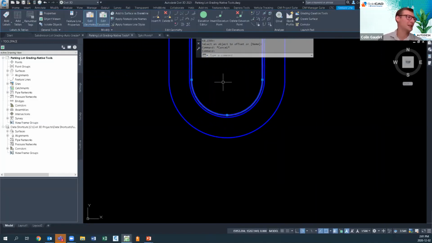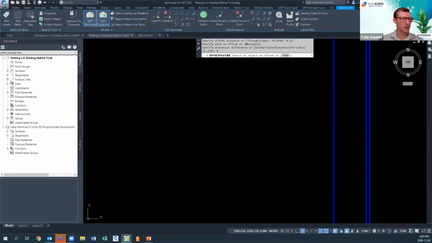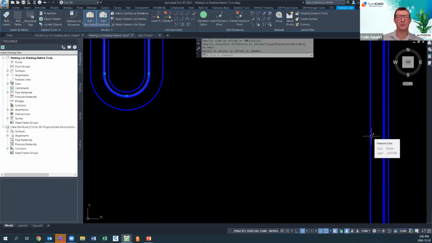Then the last thing we do is jump in here, stepped offset. I want 6 inches for the back of my curb. Depending on where you are, that may change. Then we're going to do an elevation difference of 0. There we go. And now we've got curbs in here. So I'd have to go through and add that to every single one. But you get the idea. Then I can select all of those feature lines and add them to my proposed surface.